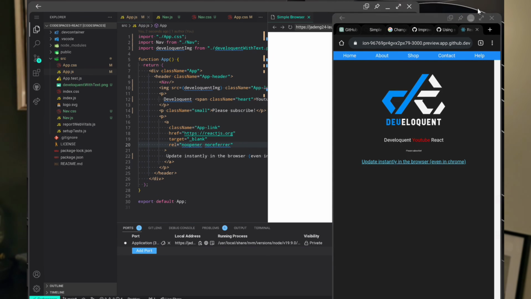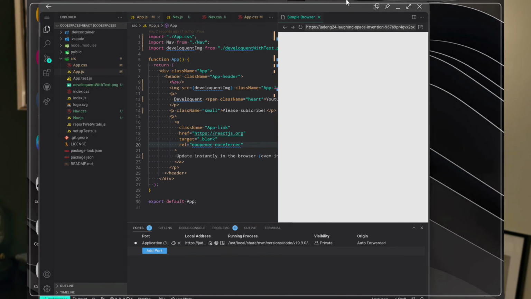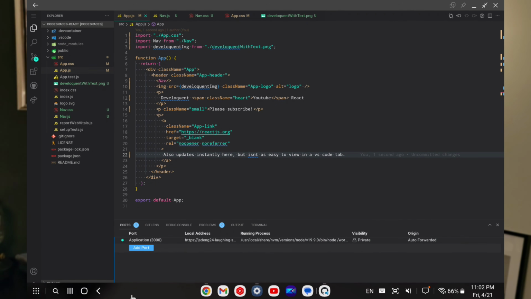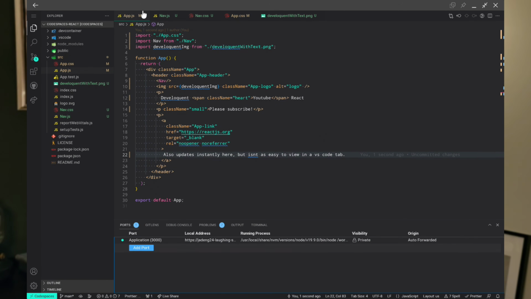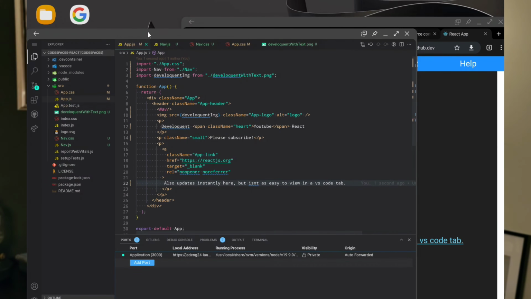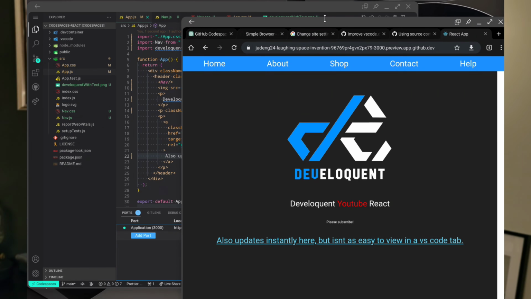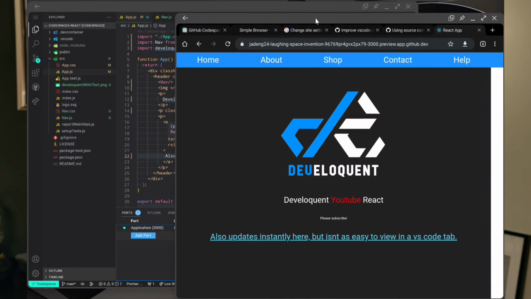So that's how you use GitHub Codespaces on your tablet, whether you're traveling, working from a coffee shop, or just don't want to be tied to the desktop. Codespaces gives you a fully flexible way to code from anywhere with an internet connection, of course. And with its seamless integration with GitHub, you can be sure that your code is safe, secure, and always going to be accessible no matter where you're at.